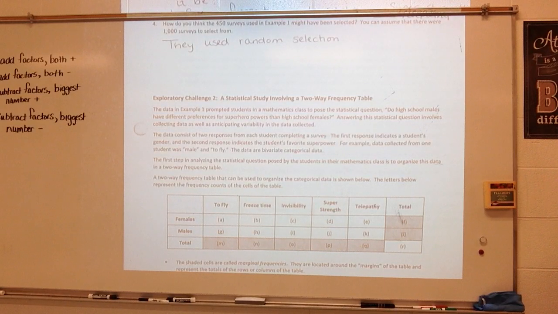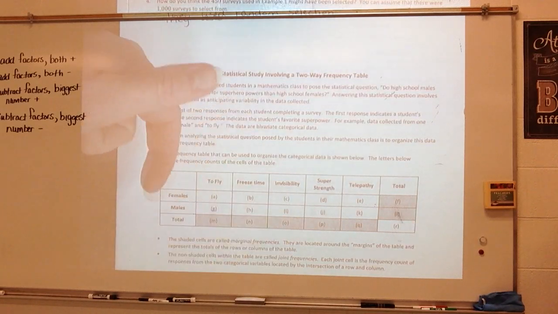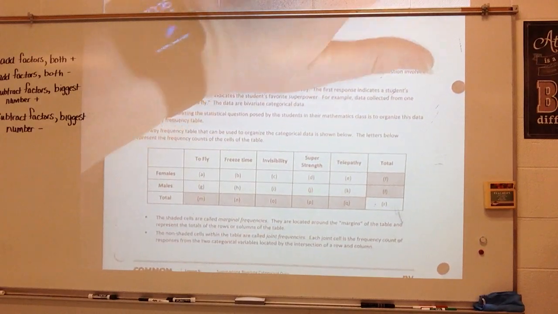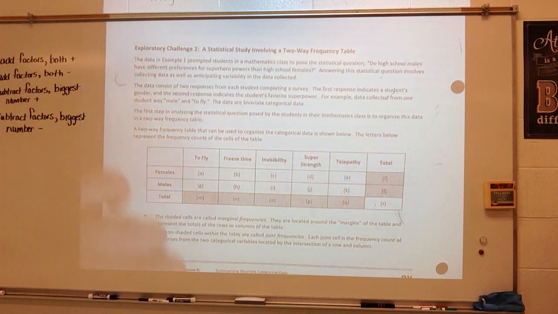The first step in analyzing the statistical question posed by the students in their mathematics class is to organize this data in a 2-way frequency table. A 2-way frequency table that can be used to organize the categorical data is shown below. The letters below represent the frequency counts of the cells of the table. All right. So looking at this, you see how many males, how many females chose to fly, freeze time. All right, so there's these letters.